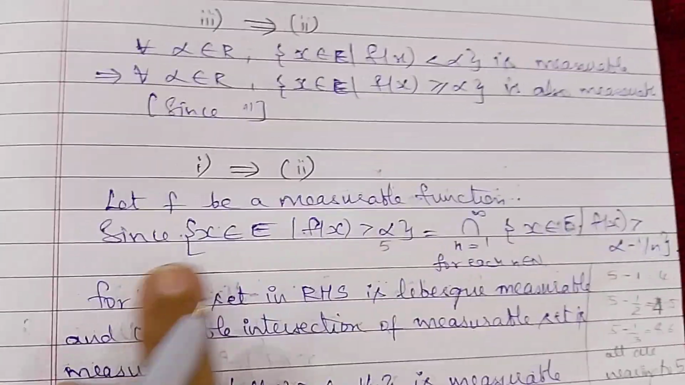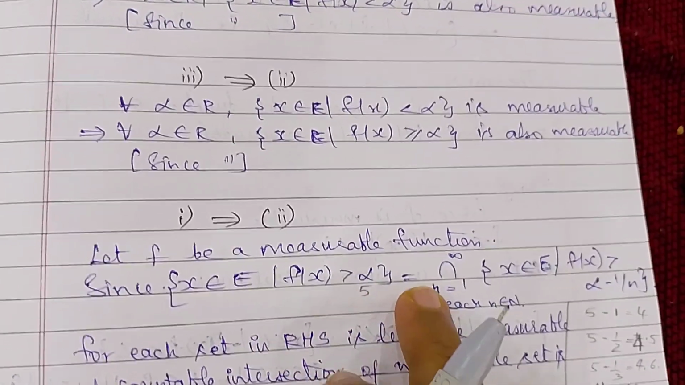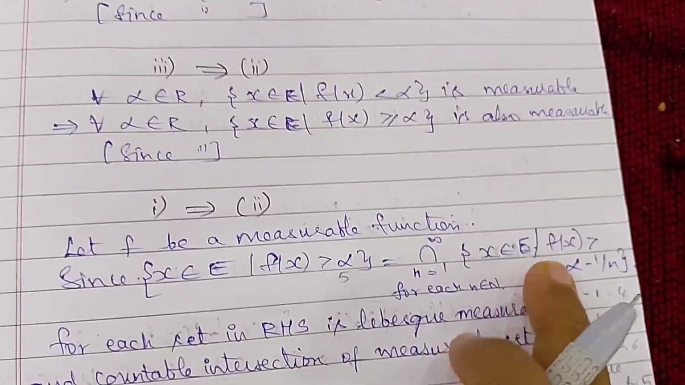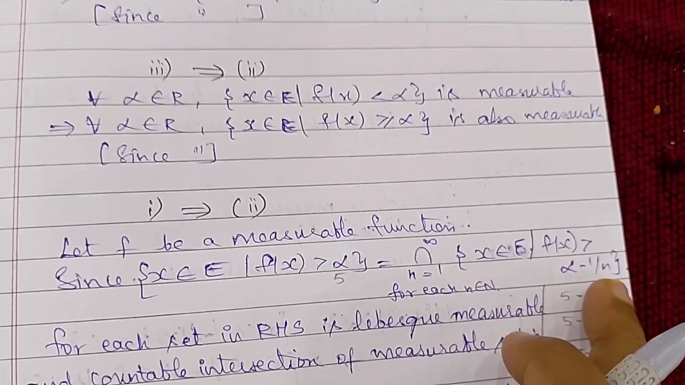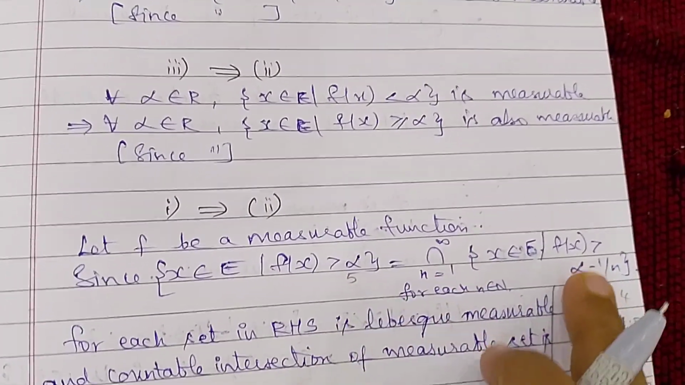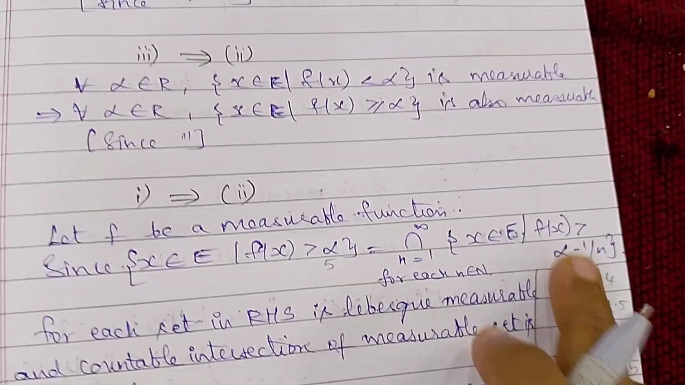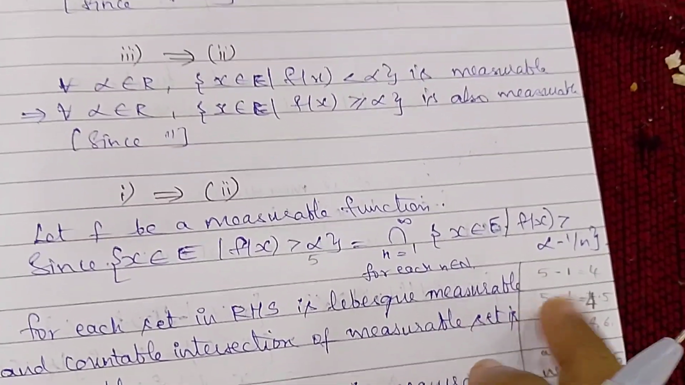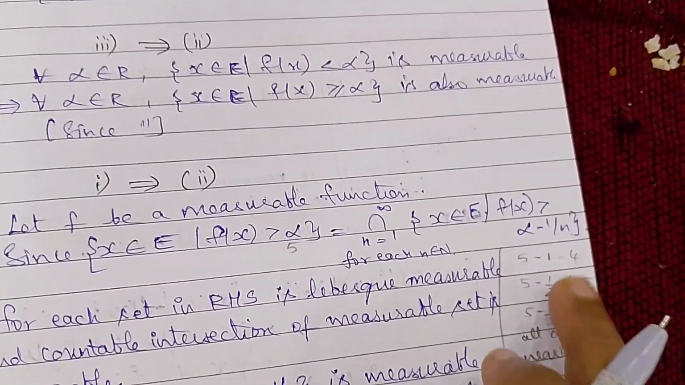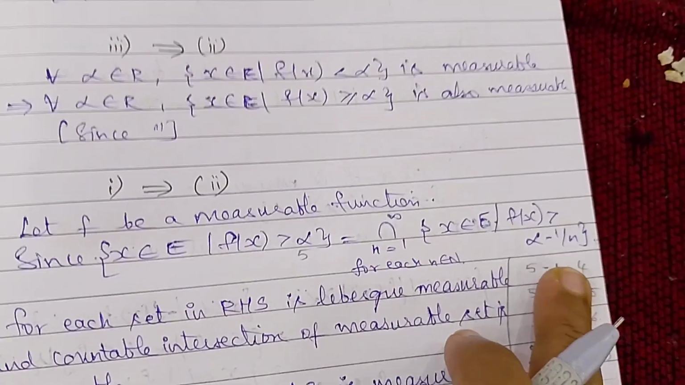So what I have taken here: let f be a measurable function. The set of x belonging to E where f of x is greater than alpha is nothing but the intersection, n from 1 to infinity, of x belonging to E such that f of x is greater than alpha minus 1 by n. You can take an example. If you take alpha as 5 and give different values for n, like I have done here: 5 minus 1 by 1 is 4, 5 minus half will be 4.5, 5 minus 1 by 3 will be 4.67. So all of these are nearing 5.